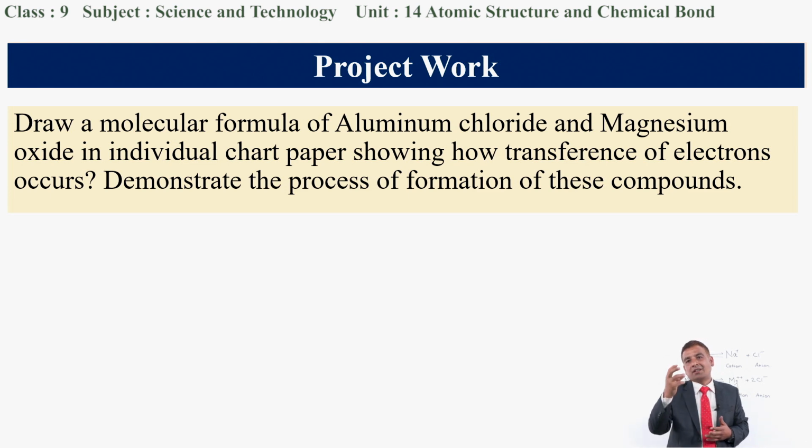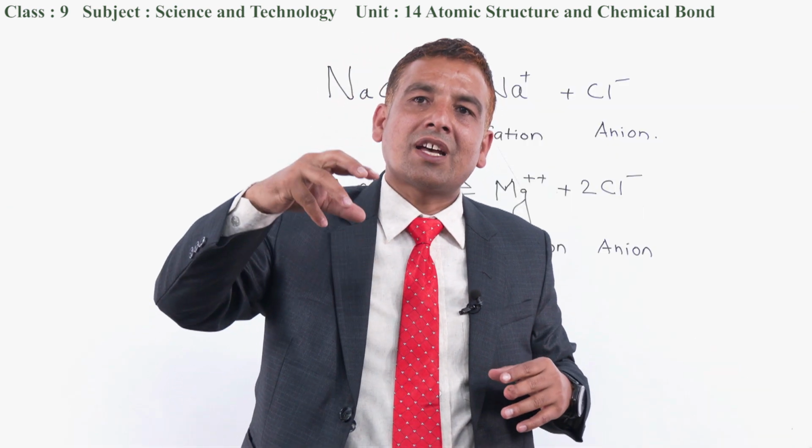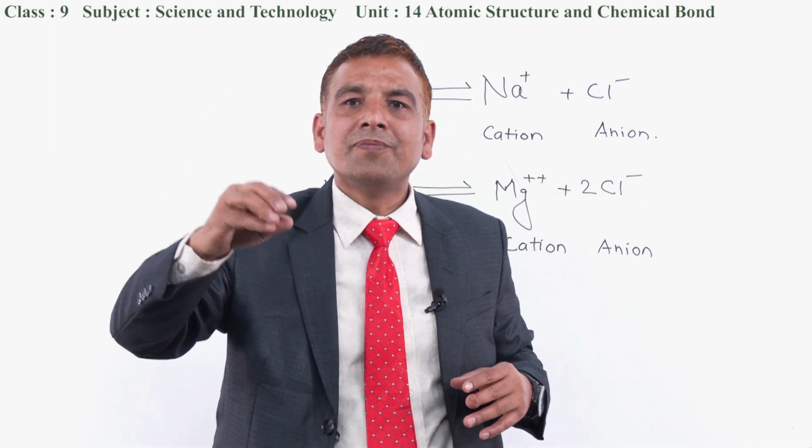Just make the atomic structure of magnesium. How many electrons does the valence shell of magnesium acquire? Also draw the atomic structure of oxygen. In the valence shell of oxygen, how many electrons does the oxygen atom acquire? You have to draw the structure. Then try to show the linkage or the bond formed between magnesium and oxygen. How many electrons are being shifted from magnesium to oxygen?